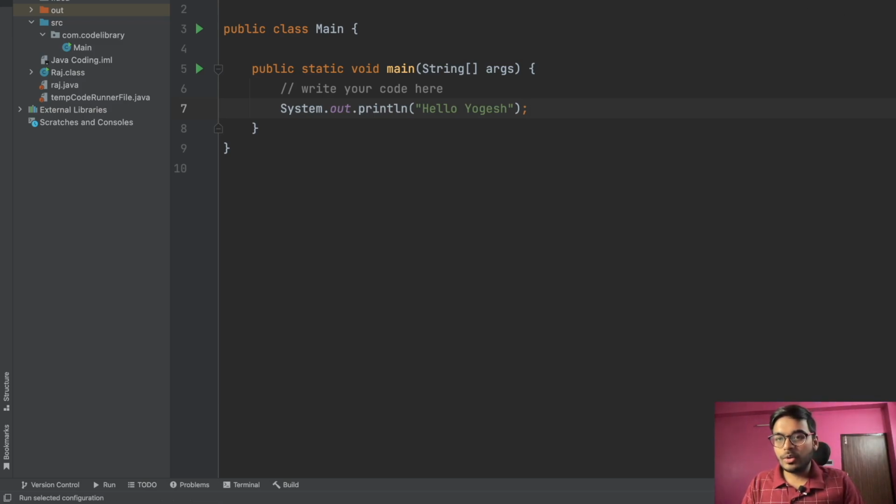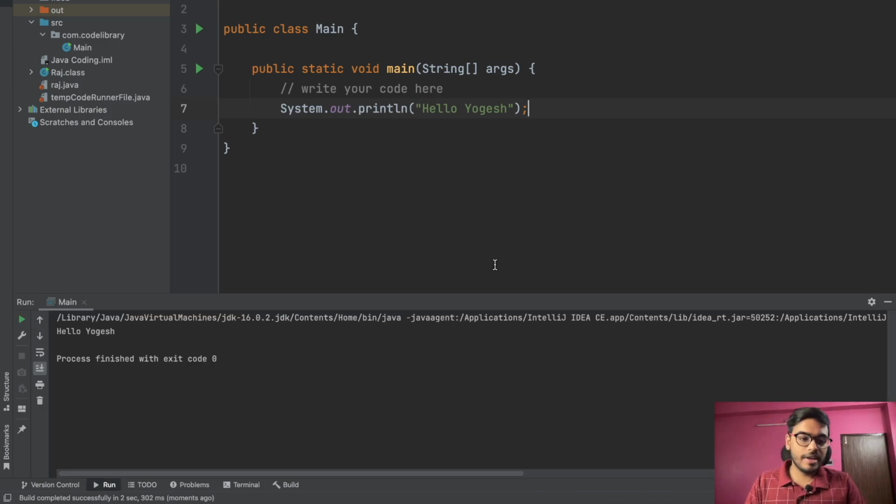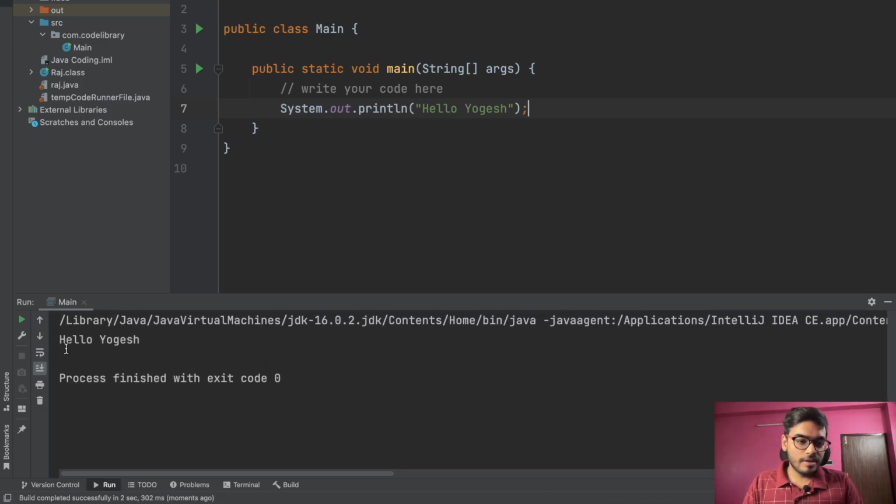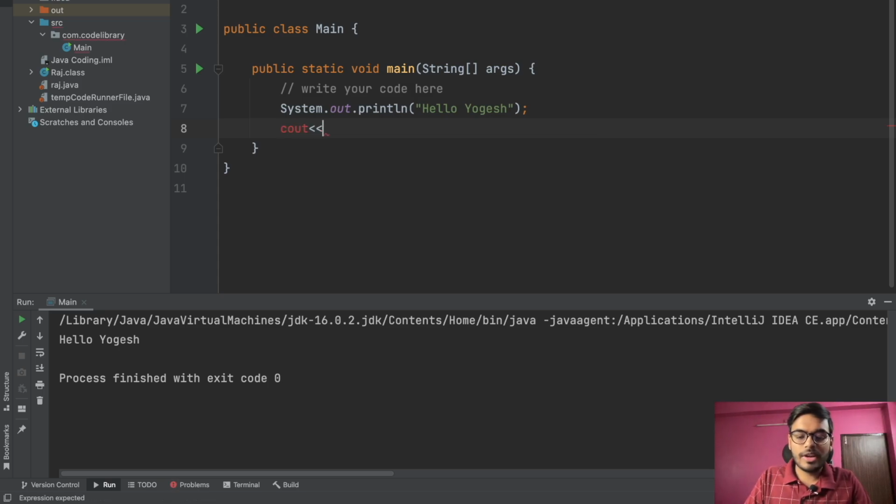So if I try to click this button, through this you can run this code, and our code is running, and you can see that our output is printed: hello Yogesh, right? I think you're able to see that something is printed in the console. Now the second thing is that in C++ you used to write cout and then hello Yogesh, right? But in Java you are going to write System.out.println.